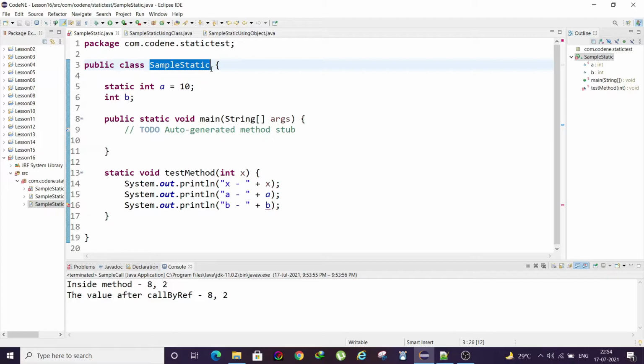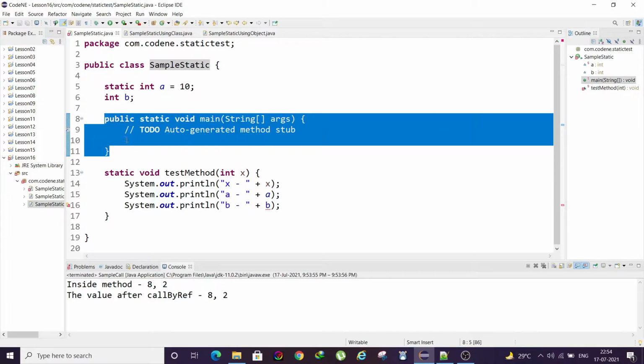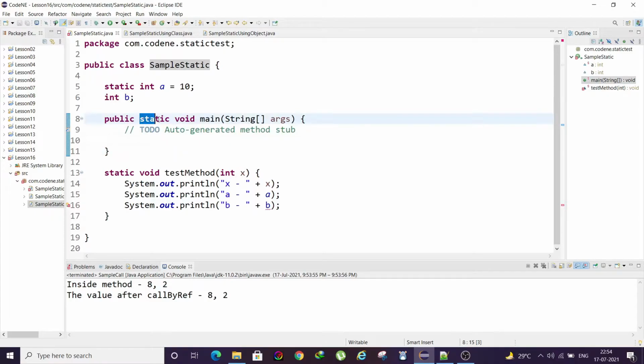So when we started our course, we did not start with objects. We simply ran our code, but the main method was always inside the class and we were able to run it. Why? That is because of this static keyword. That means the main method need not be instantiated to be called.